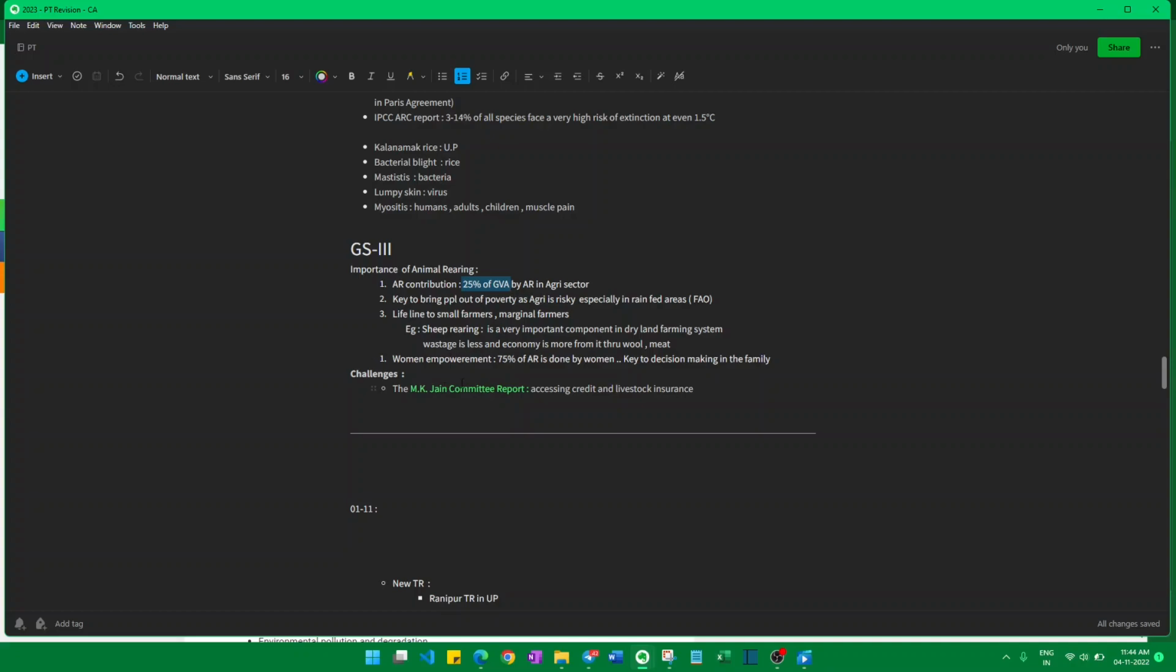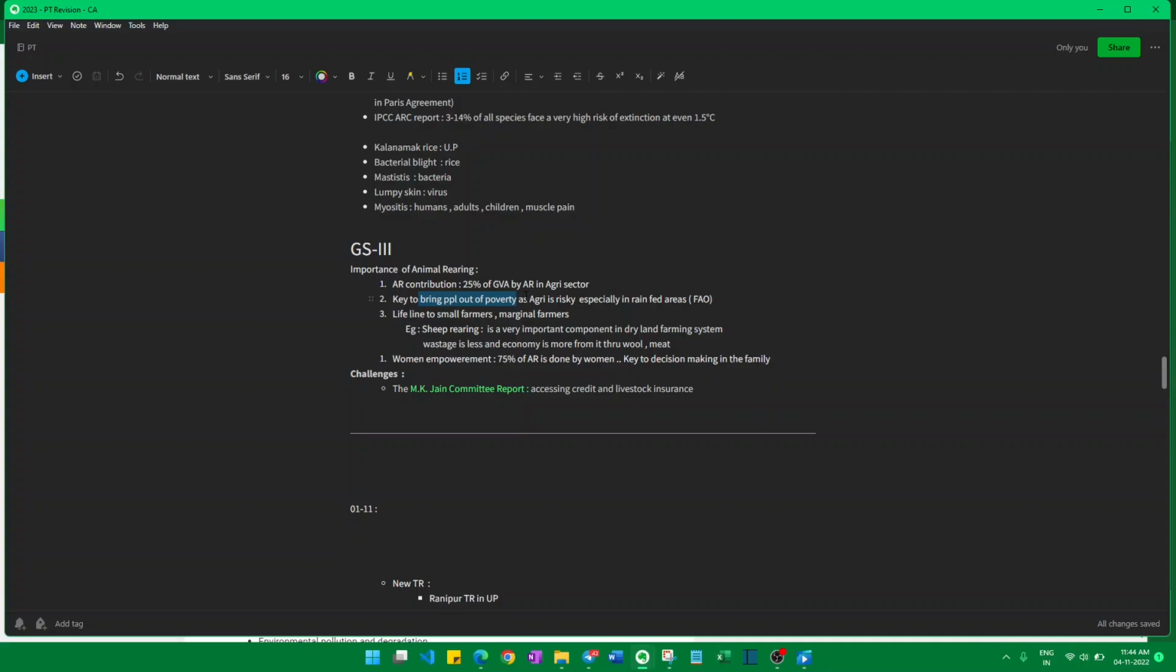And another important thing is, it's mostly women who are engaged in animal rearing, so it's key to bring people out of poverty and also for women empowerment, because 75% of women are dependent on animal rearing, and if animal rearing is encouraged, then women will be empowered and their decision making in the family will be increased.